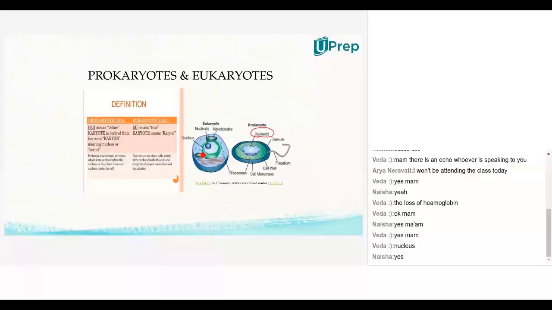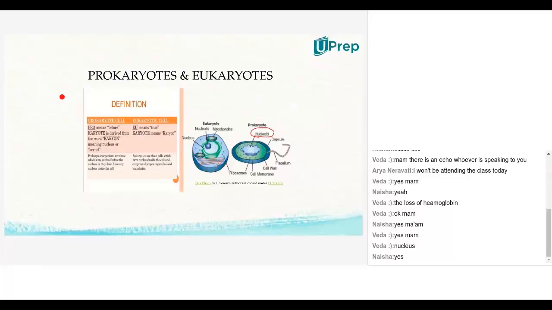But when you come to eukaryotic cells, they have a nucleus surrounded by a membrane called the nuclear membrane. So you have the nucleus with an outer membrane. That makes the eukaryotic cell nucleus. So based on the difference in the nucleus, organisms can be classified as prokaryotic organisms and eukaryotic organisms.